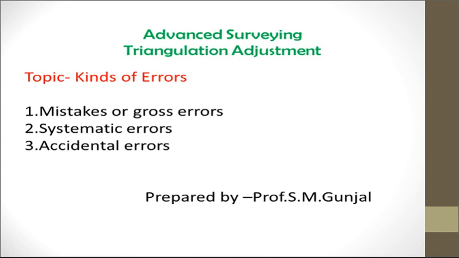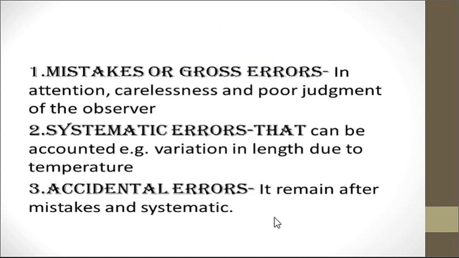Then another error is the systematic error. The systematic errors can be accounted for. For example, if you take the variation in length due to temperature, it can be accounted for. So a systematic error is the error caused by a factor that can be accounted for, or we can say it is corrected. Another error is the accidental error. Accidental errors are those which remain after mistakes and systematic errors have been eliminated.